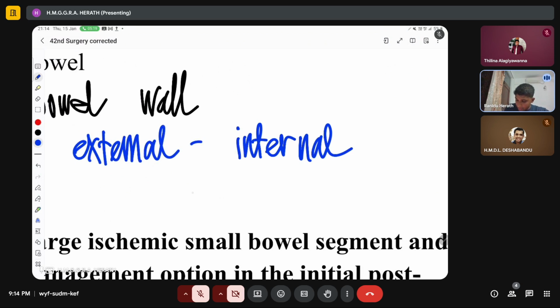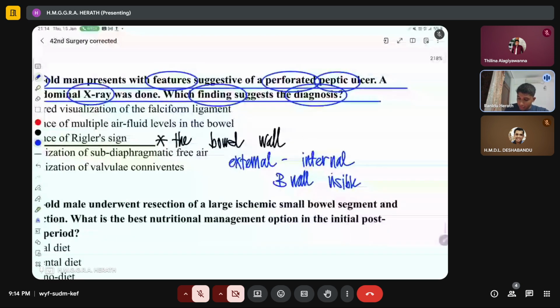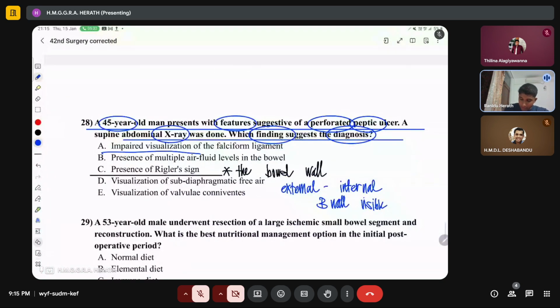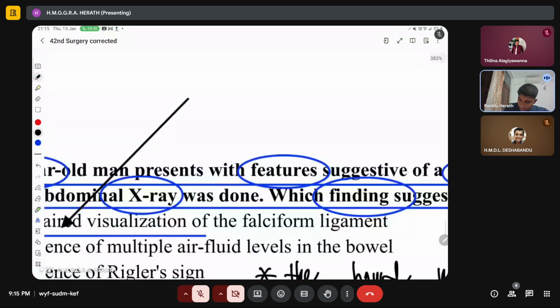Internal bowel walls become visible when there is abdominal free air, right? So that is what is called Rigler's sign. And usually what happens is there is increased visualization of the falciform ligament if there is abdominal free air, right?